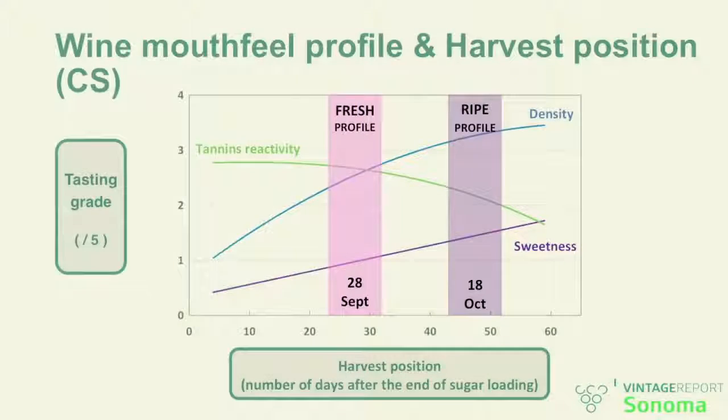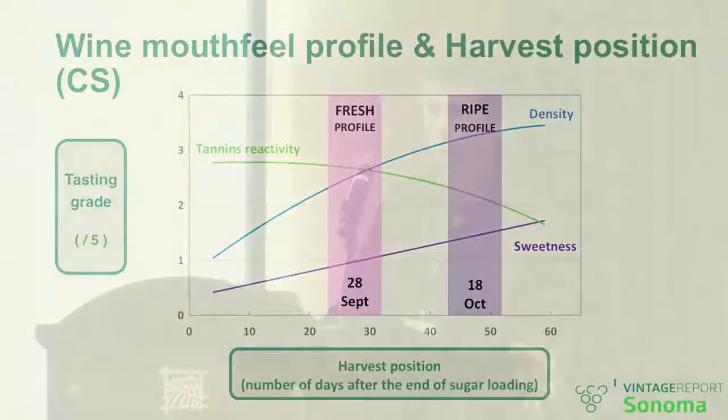That's on the aroma level, but if you look at the mouthfeel and tannin, which hopefully will be the discussion that we will trigger with Tori during the second part, you also have an impact of the harvest date positioning with respect to the physiological stage of ripening the berry is at. The idea, again, is that the closer you are to sugar loading cessation, the greater will be tannin reactivity, and therefore the perception of astringency, and the lower will be the perception of sweetness. The later you are, the lower is the perception of astringency, and the higher is the perception of sweetness. So that was for Cabernet Sauvignon.